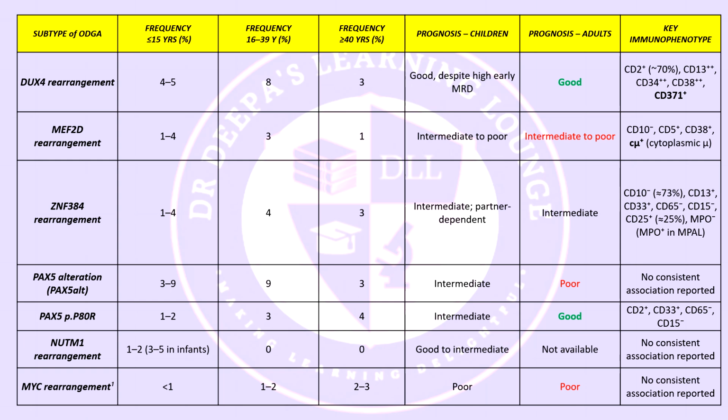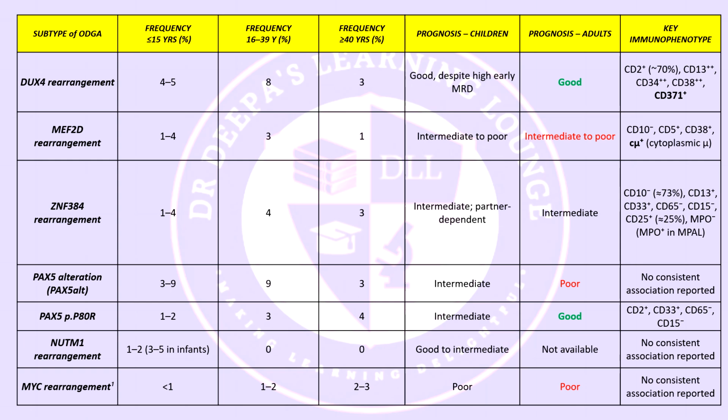Immunophenotypically, it is characterized by CD371 positivity, which is a key marker to remember. CD2 positivity is there in 70% of the cases. Increased expression of CD13, CD34 and CD38 can also be seen. So whenever you see a B-ALL case with CD371, CD2 positivity and a DUX4-like expression profile, think about DUX4 rearranged B-ALL, which carries a relatively favorable prognosis.